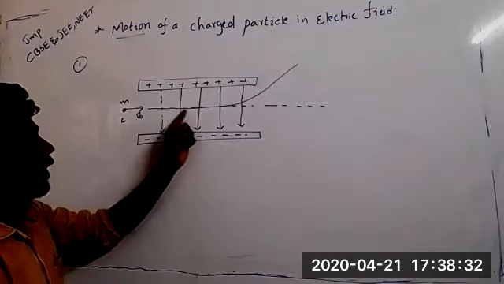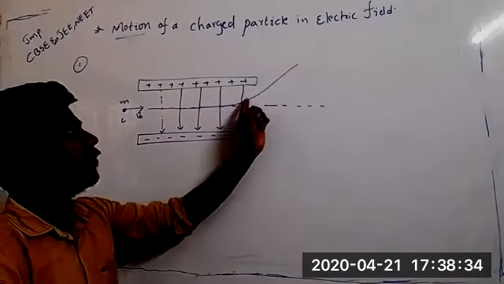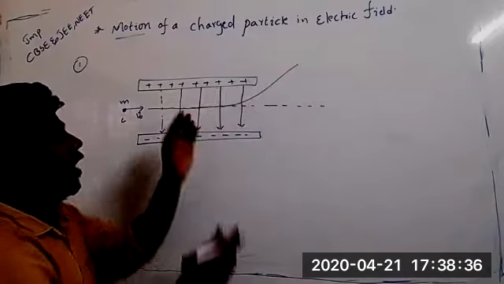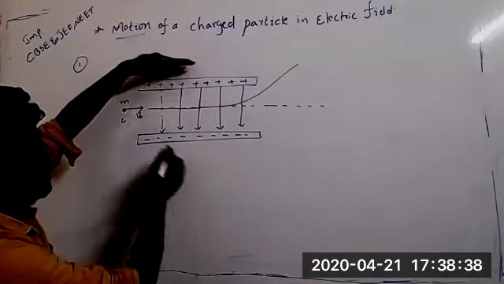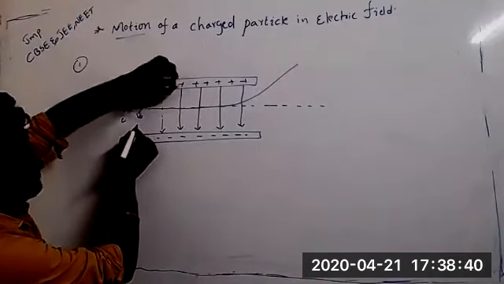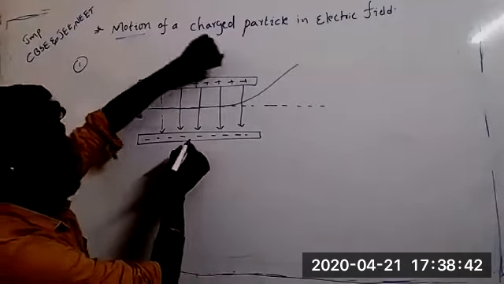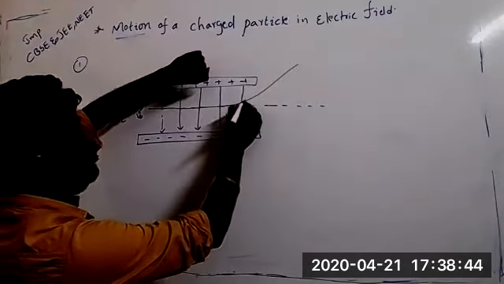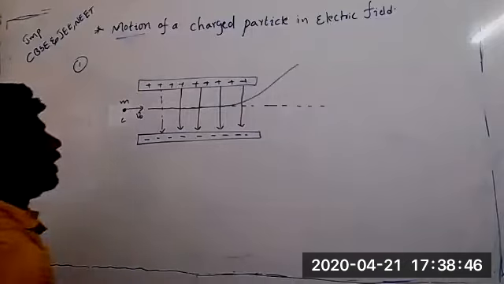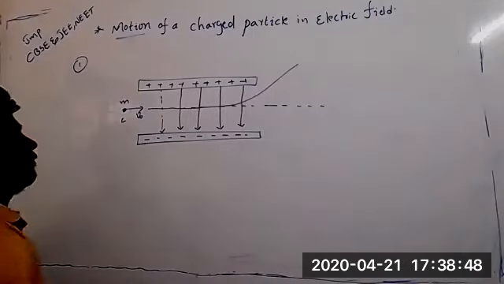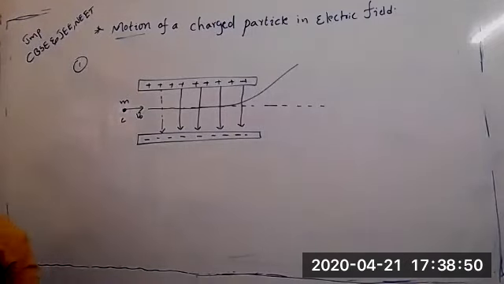A negative charge, when it is moving like this, won't go like this. It will go like this, because in this direction force will act on this particle. It will try to pull everywhere. Here it will go like this. Am I correct? It won't go in a straight line. Got it?